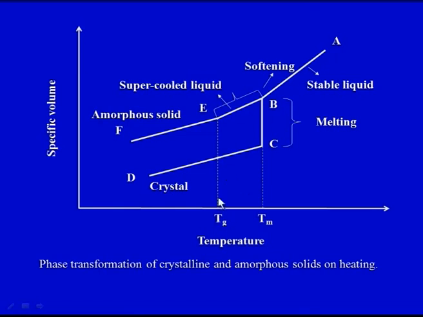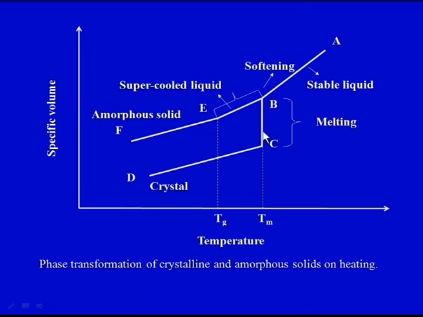We can see in this particular state we have a stable liquid, at this particular temperature on the x axis. When the temperature is reducing, we can see when it reaches the point B, that is the melting point, it has an abrupt change in the specific volume.